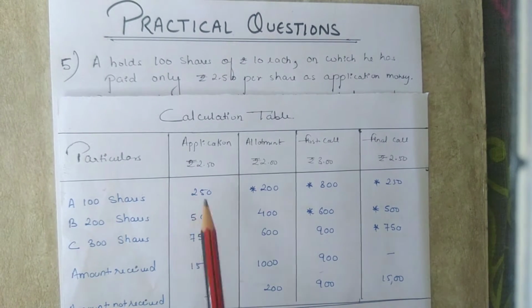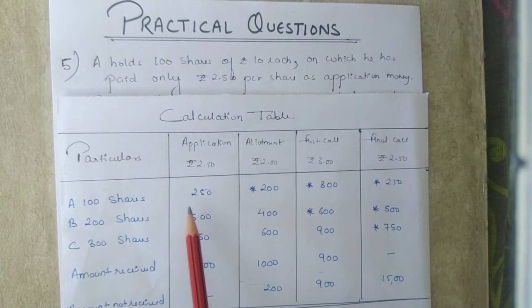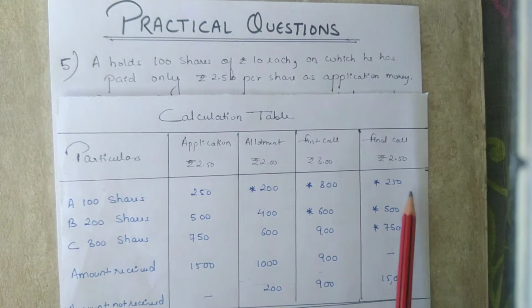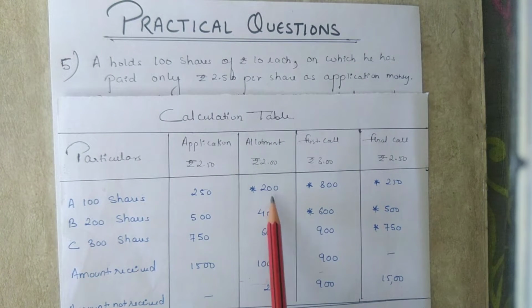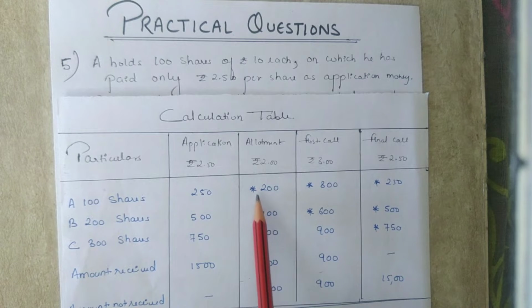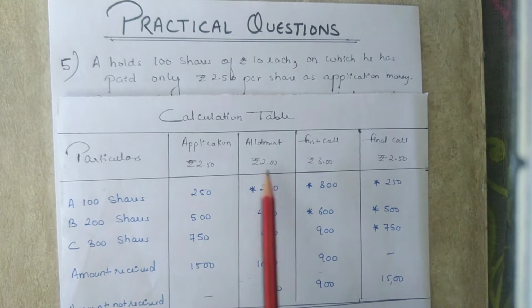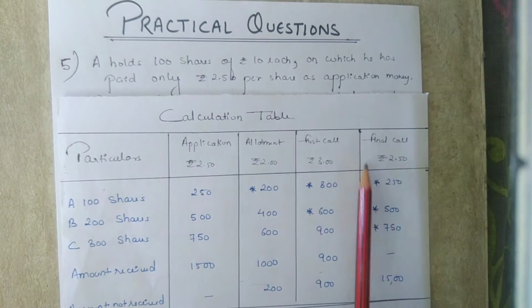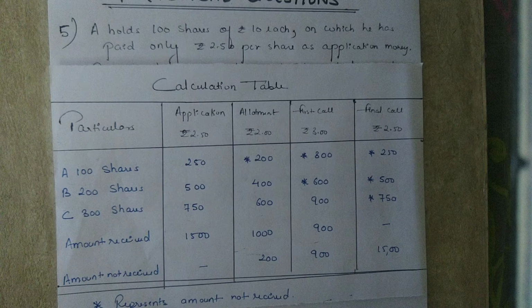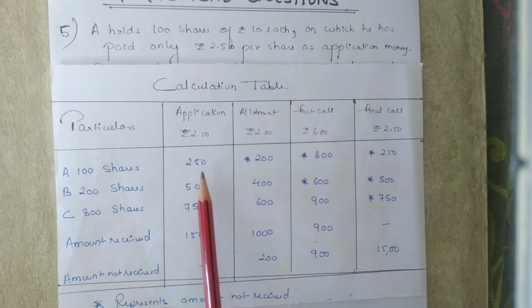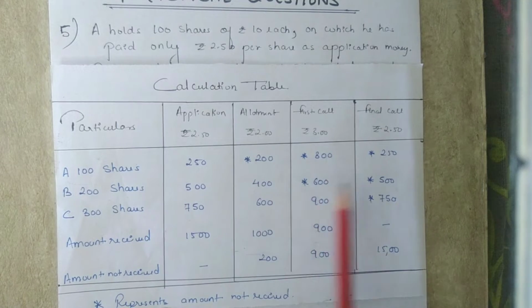According to the question, A, who is holding 100 shares, has only paid application money and has not paid the allotment money, first call money and final call money. The amount which the shareholders have not paid is represented with the star mark. That means the star mark represents the amount not received from the shareholders. Application money is rupees 2.50, allotment money is rupees 2, first call money is rupees 3 and final call money is rupees 2.50. So A has only paid the amount due on application. The rest of the amount has not been paid by A.